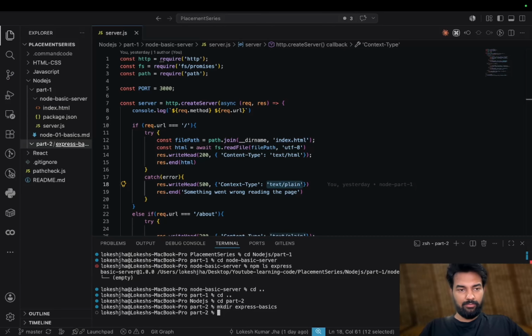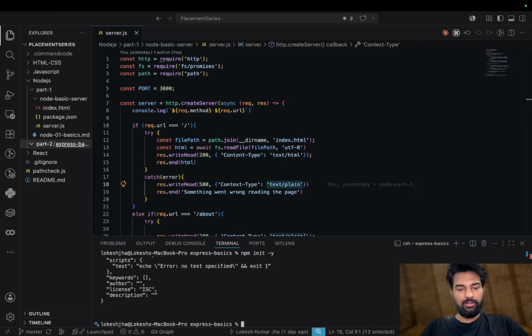We have created a folder here, mkdir express-basics. Now inside this folder we will do the setup. First we will run npm init -y. All the setup is done, and package.json is created.